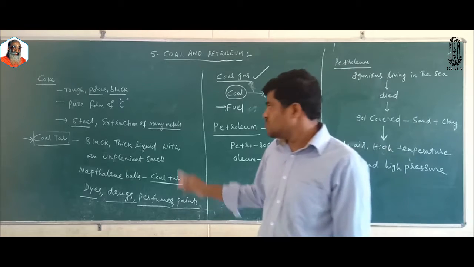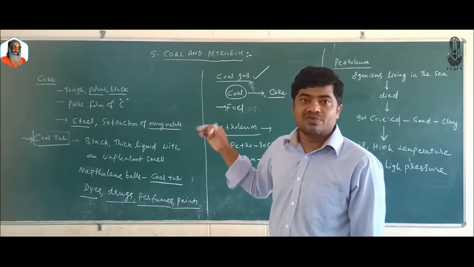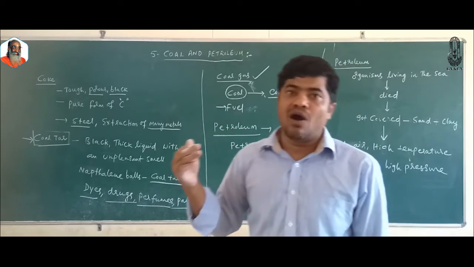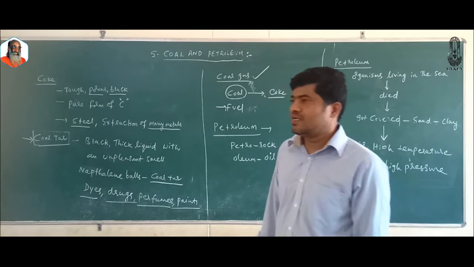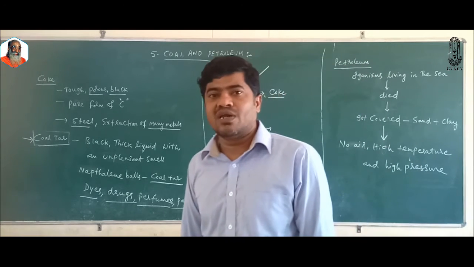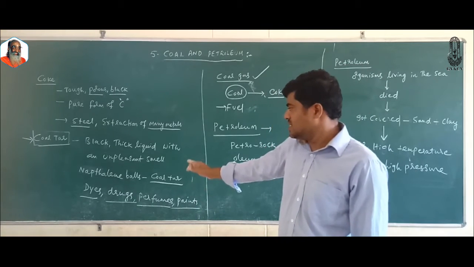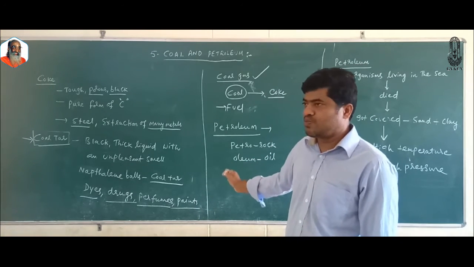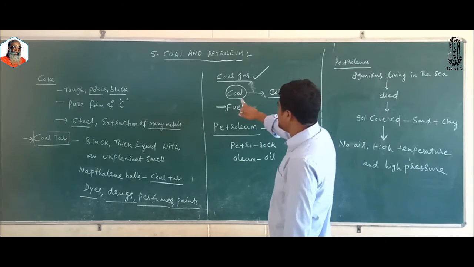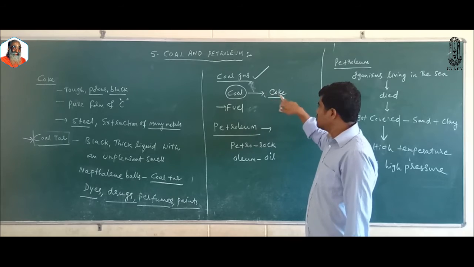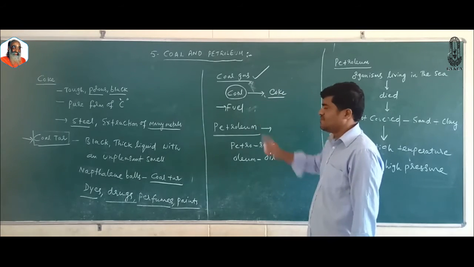There are various uses of coal tar. Naphthalene balls, which are used to drive away insects and moths, are obtained from coal tar. Various products obtained from coal tar are used as a starting material in various industries, that is dyes, drugs, perfumes, explosives, paints, etc. In the processing of coal to give coke, we obtain coal gas, used as a fuel.